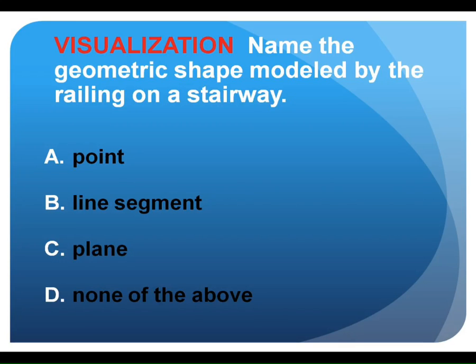Geometric shape modeled by the railing on a stairway. Okay. It's a line. It doesn't go forever, and it says line segment. We're going to talk about in a second just what a line segment is. It's just a piece of a line that you can measure, but we'll give the definition of that in just a second.